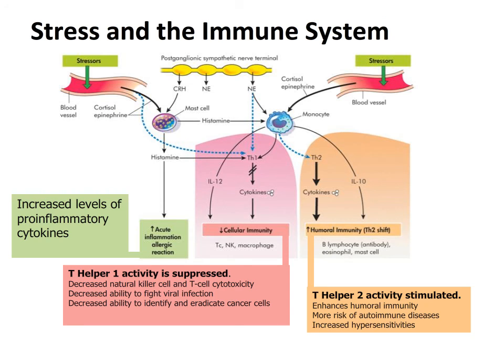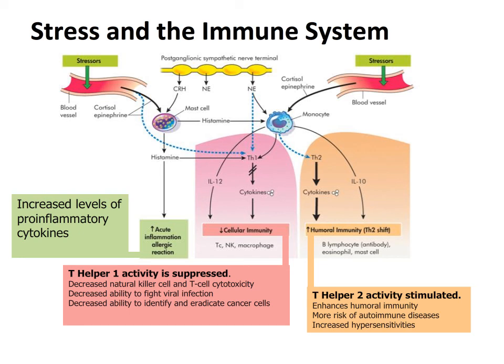Many studies have linked psychological distress with altered immune function, and evidence strengthens the association of stress with the potential for illness in humans. Cortisol's effect on the immune system is concentration and location dependent and may include either stimulation or inhibition of the immune system. For inflammation, cortisol results in increased levels of pro-inflammatory cytokines, which results in acute inflammation and increased allergic reactions. Cortisol suppresses T helper 1 activity, which decreases the natural killer cell and T cell cytotoxicity, decreased ability to fight viral infection, and decreased ability to identify and eradicate cancer cells.